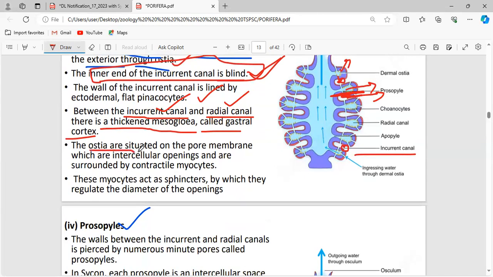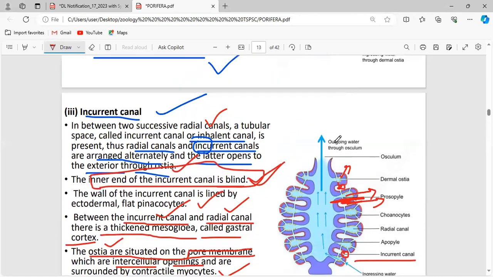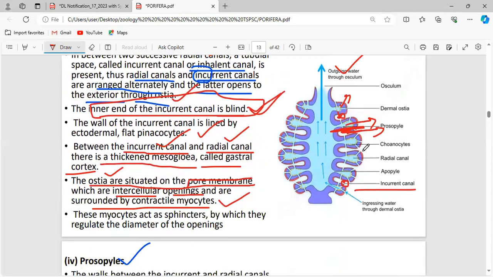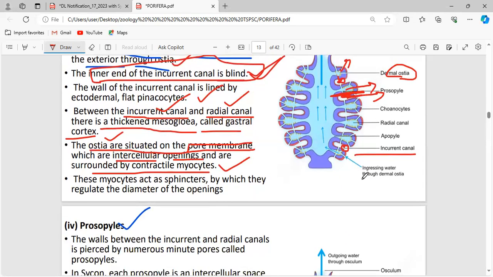Now, the ostia, which are situated on the pore membrane, are intercellular openings surrounded by contractile myocytes. These are the cells called contractile myocytes. The cells surrounding the osculum are pinacocytes, while the cells surrounding the dermal ostia are myocytes.